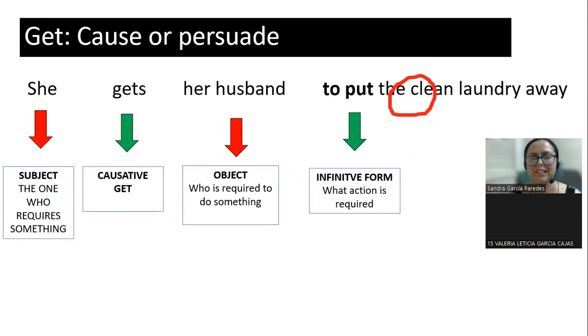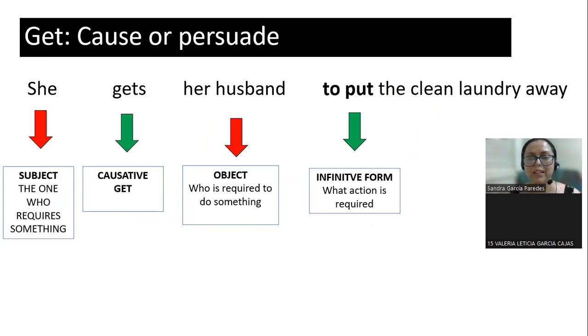And last, could you read please with get, how we use this causative? Yes. Get, cause or persuade. She gets her husband to put the clean laundry away.